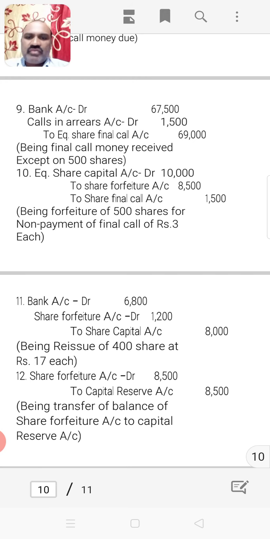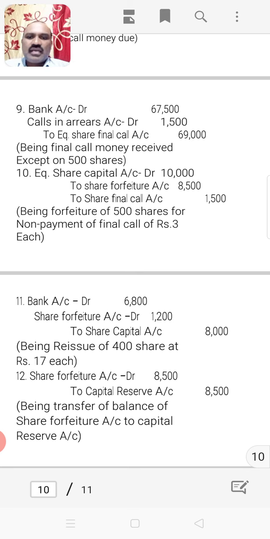The company has forfeited around 800 shares, but only 400 shares are reissued at the rate of 17 rupees. Therefore, bank account is debited 6,800 and share forfeiture account debited 1,200, because the company has sold these 400 shares at 3 rupees lesser price. That is debited to share forfeiture account, to share capital account, 8,000. Two debits are equal to one credit.